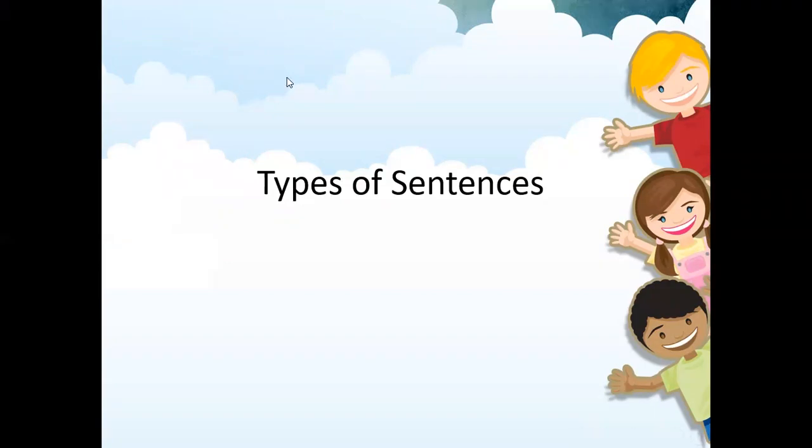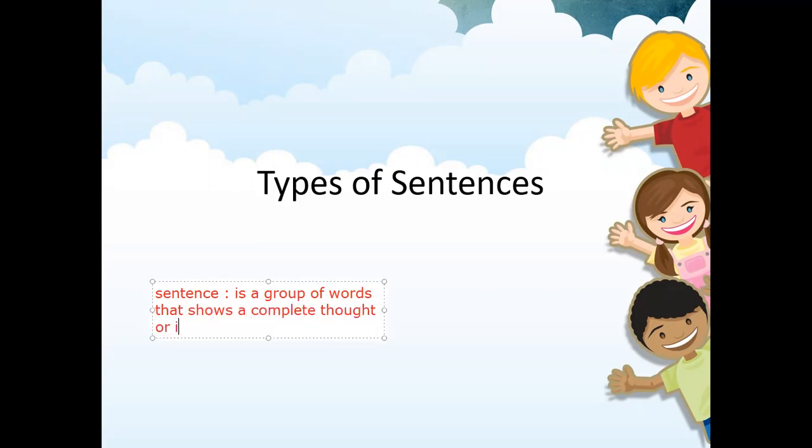What's the meaning of statement? Let's revise. Okay, let's start from the beginning. What's the meaning of sentence? The sentence is a group of words that shows a complete thought or idea. What's the fragment? The fragment is a group of words, but it's like a complete sentence. It doesn't give a complete idea or a complete thought.